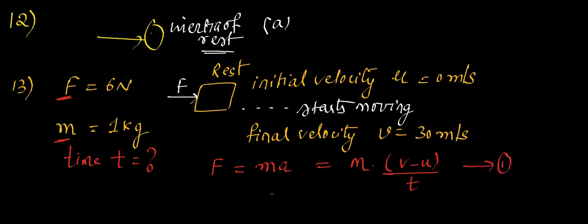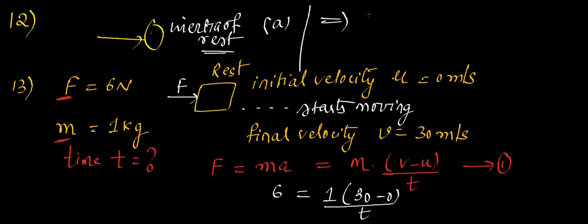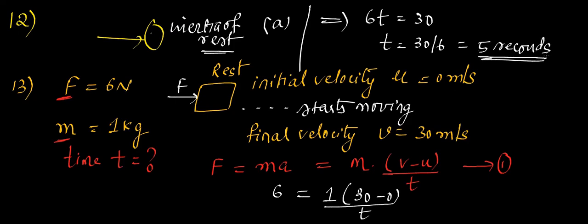F is 6 newtons, m is 1 kg, final velocity 30, initial velocity 0, divided by t. Now simplify this. 6 into t is equal to 1 into 30. Now t is equal to 30 by 6, which is 5. So 5 seconds. How much time is the force acting on the body? It is for 5 seconds. So the answer is option D.